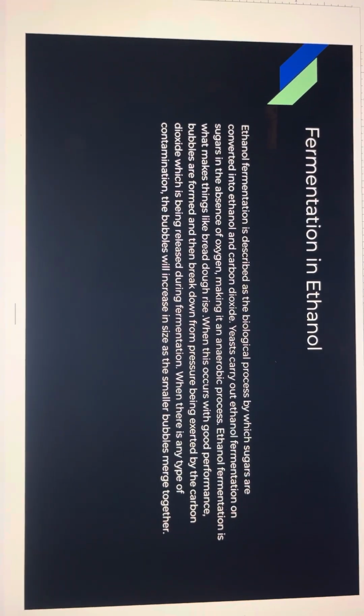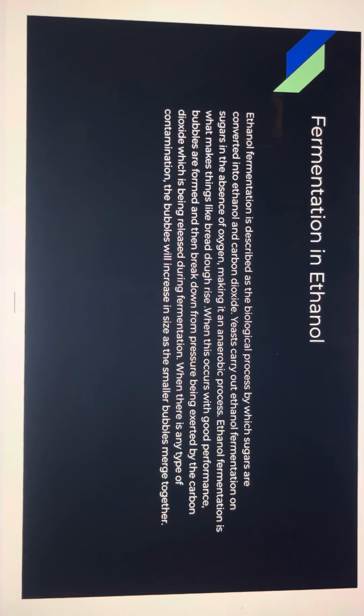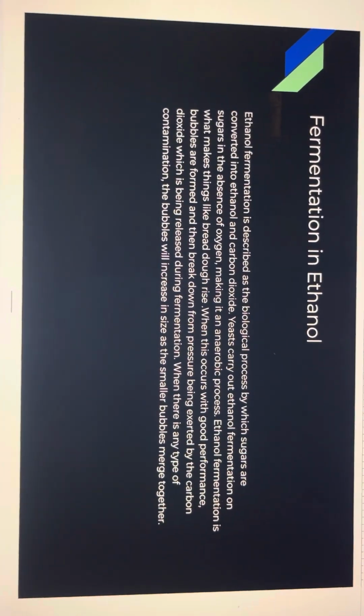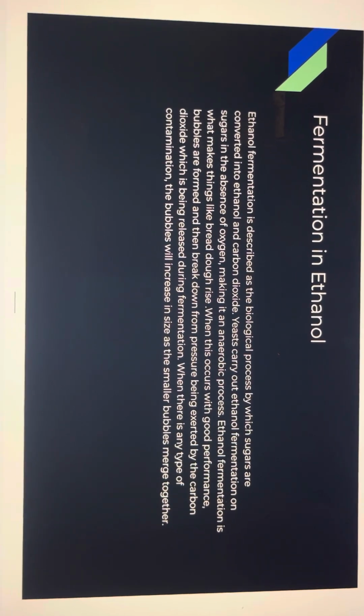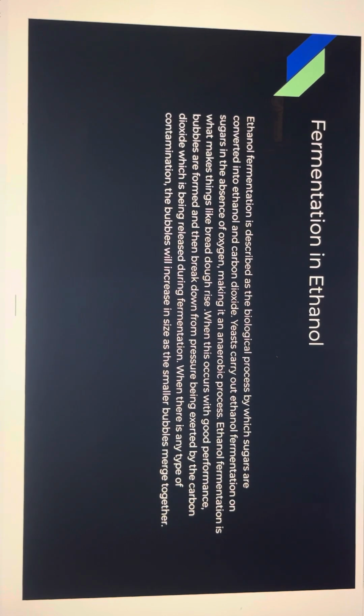Fermentation in ethanol is described as the biological process by which sugars are converted into ethanol and carbon dioxide. Yeasts carry out ethanol fermentation on sugars in the absence of oxygen, making it an anaerobic process. Ethanol fermentation is what makes things like bread dough rise.